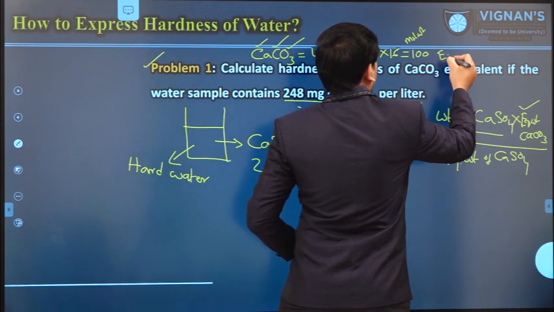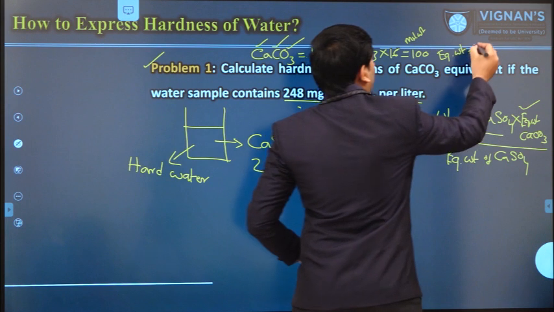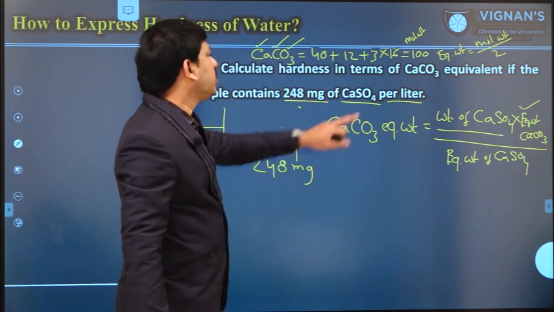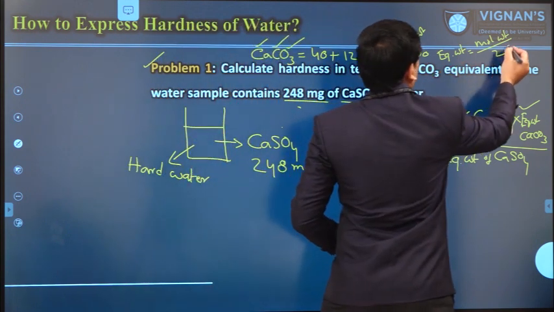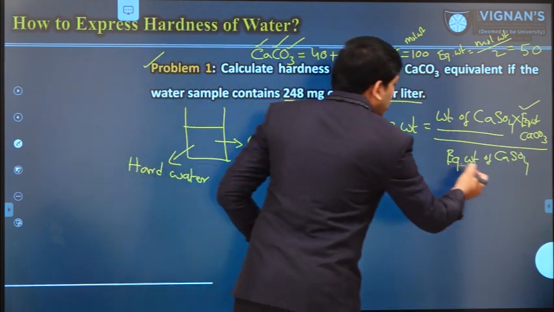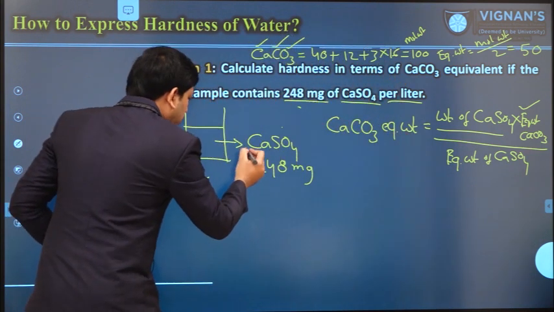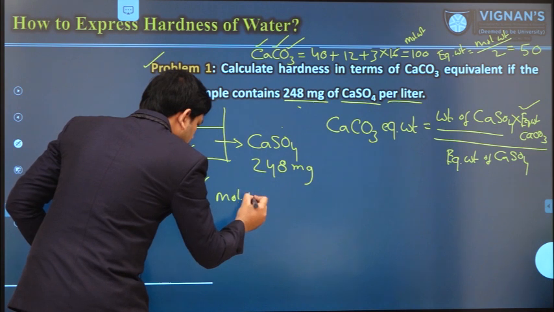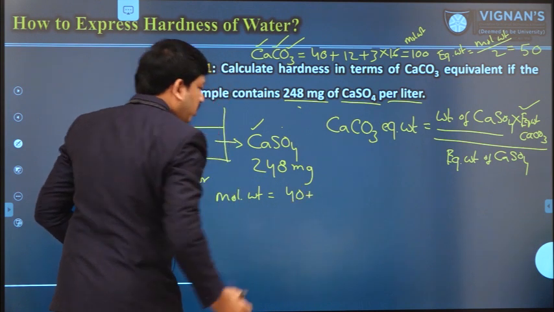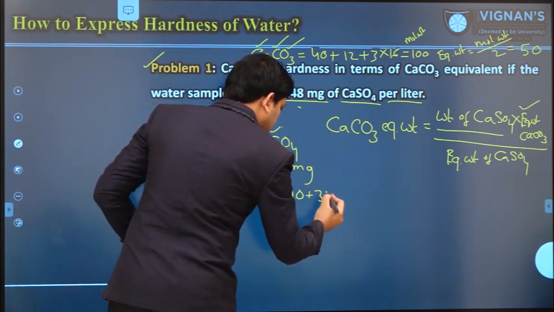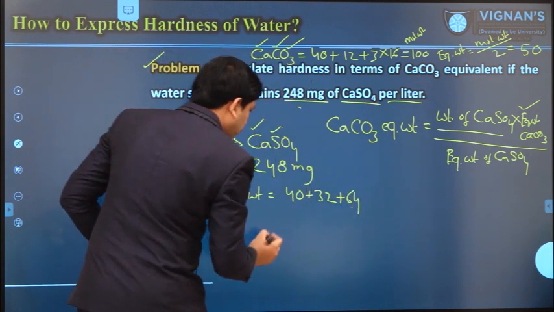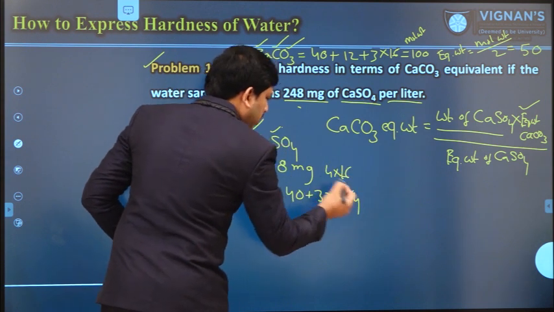Then what is the equivalent weight of calcium carbonate? Equivalent weight is equal to molecular weight divided by 2. That means 100 divided by 2, you will get 50. So this is the equivalent weight of calcium carbonate. Similarly, let us see the equivalent weight of calcium sulfate. Molecular weight: calcium 40 plus sulfur 32 plus 4 oxygens, 4 into 16 is 64.